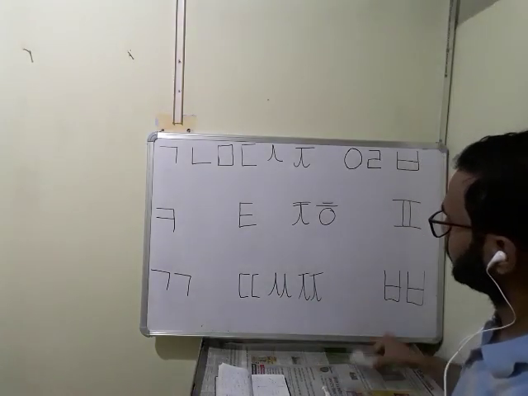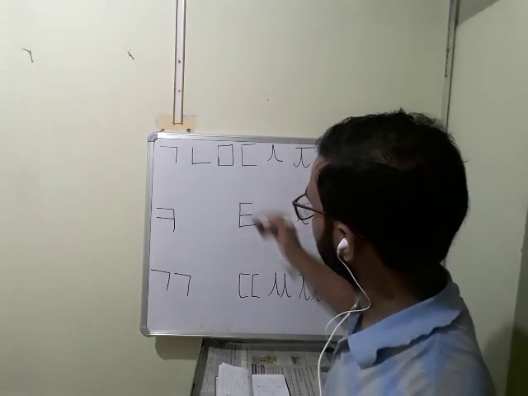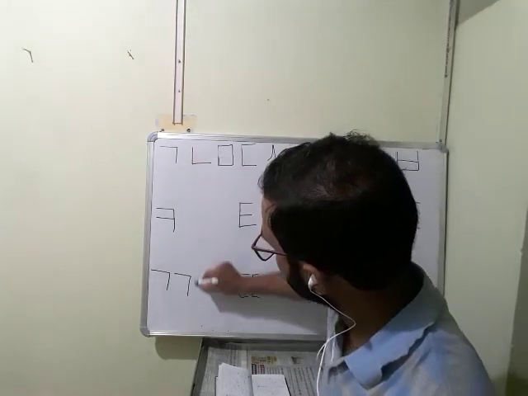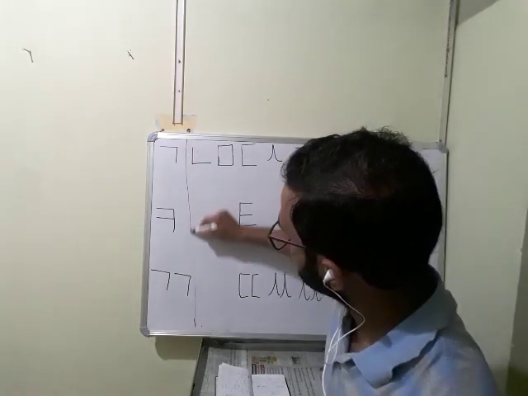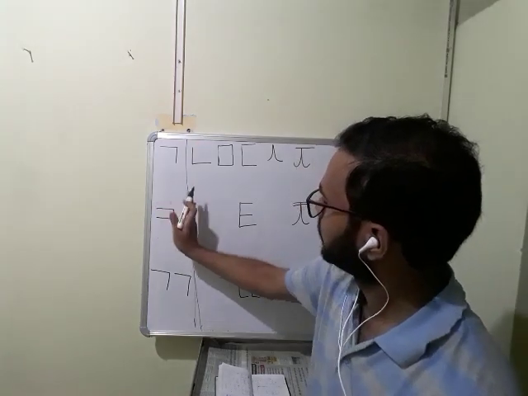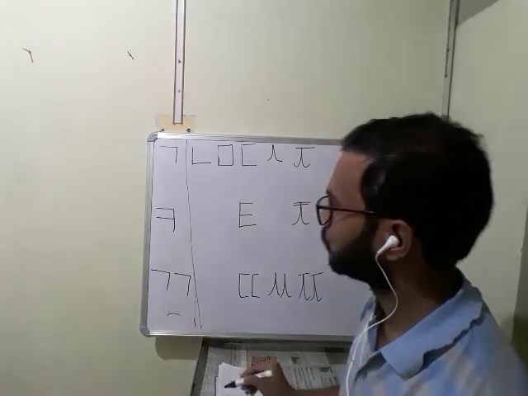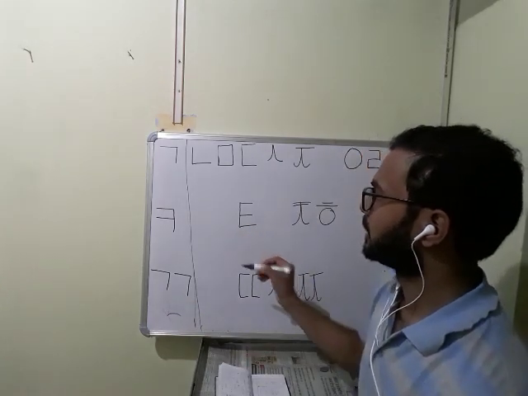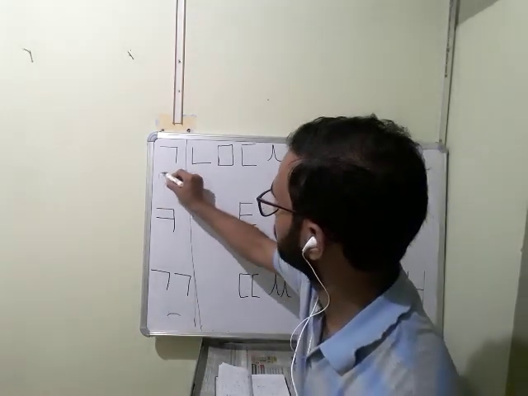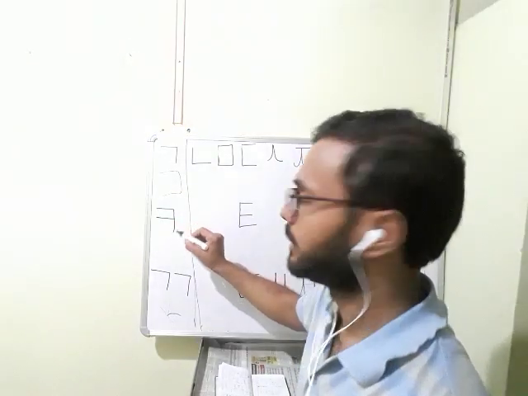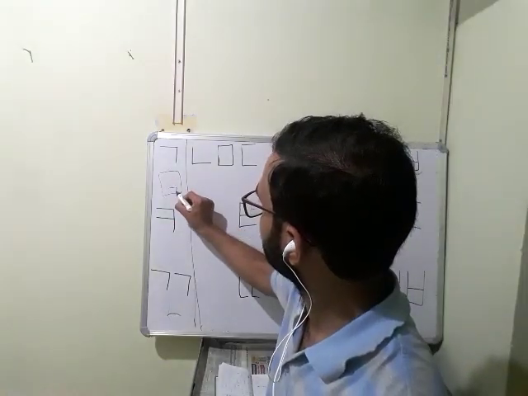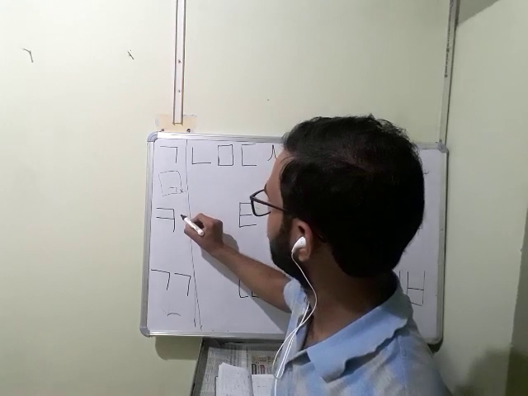So like that, if I divide it, every letter in this row will show a K sound if it is written at the bottom. See, if this is a square and I write it over here, then it will produce a K sound.